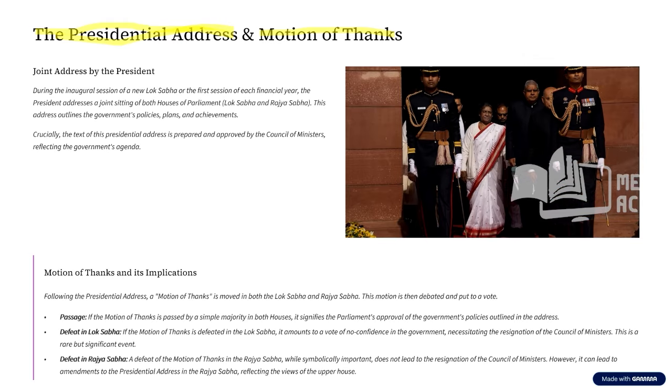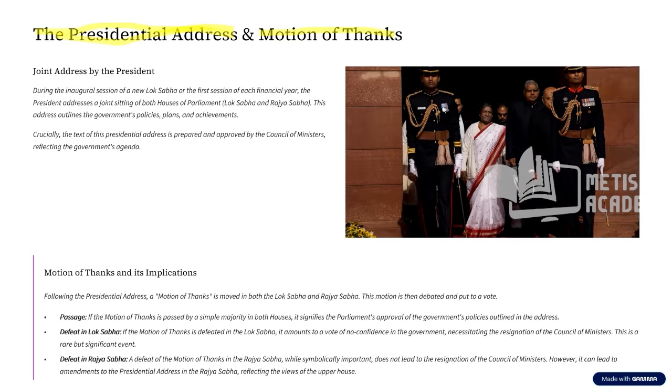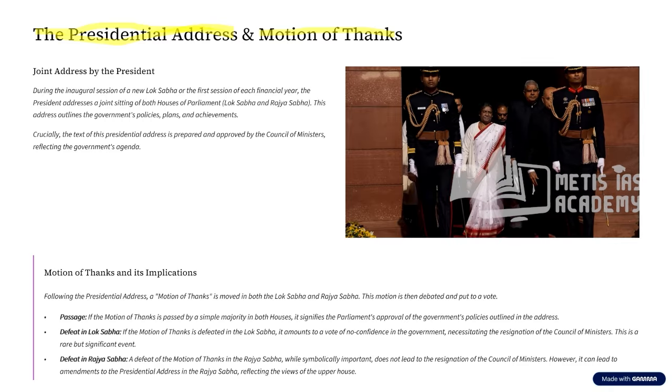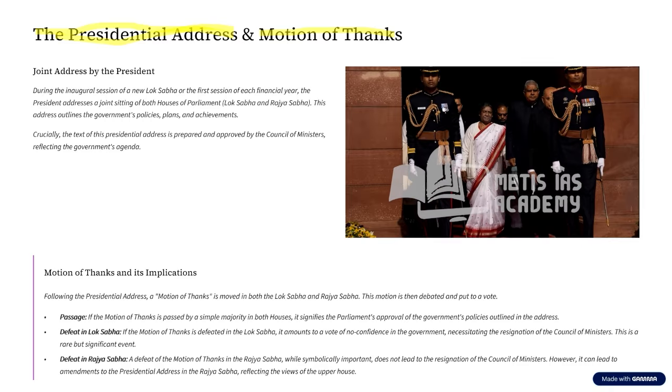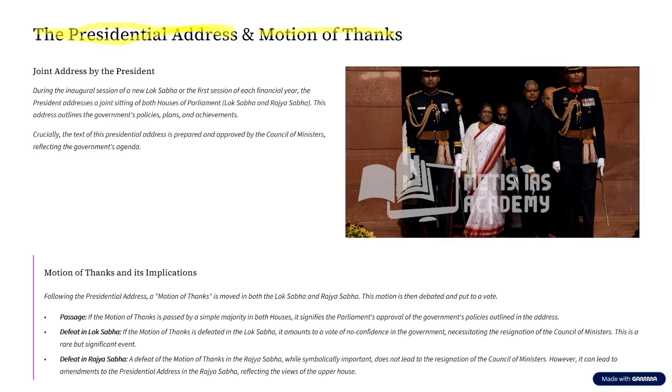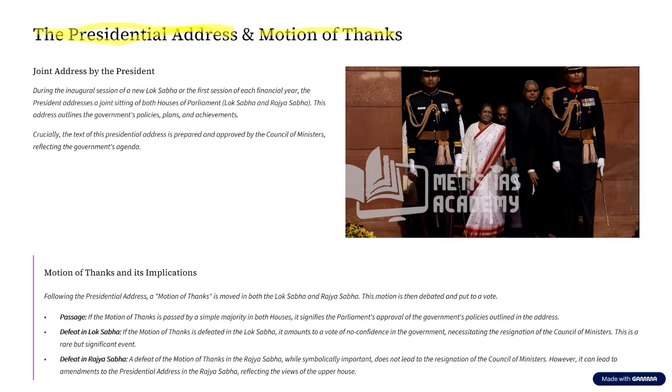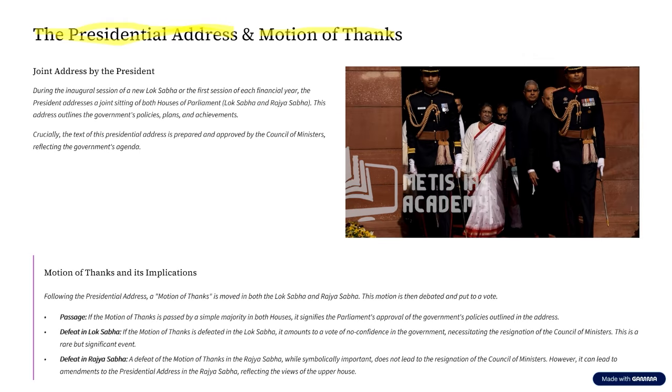In these two scenarios, the president once again convenes the members of Lok Sabha and Rajya Sabha together, that is, he asks them to come and sit together. This is what we call the joint address, not by the parliament, but the joint address by the president of India.